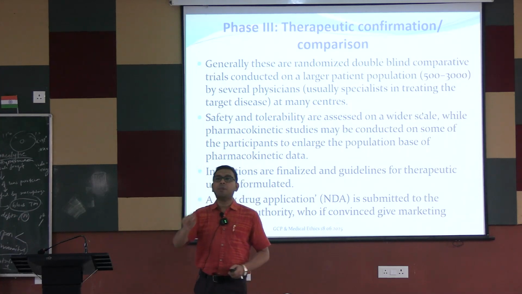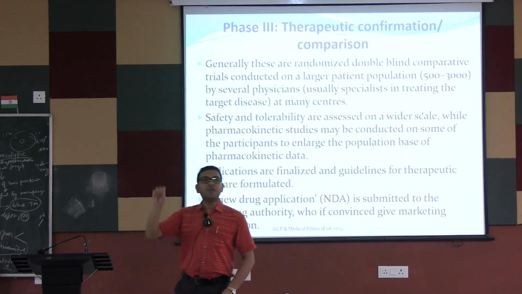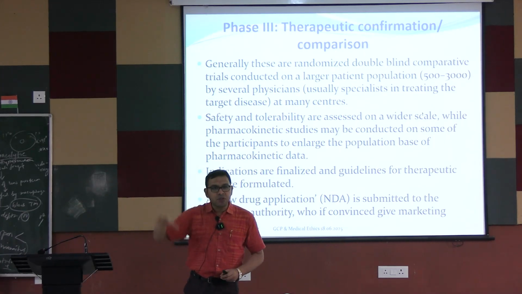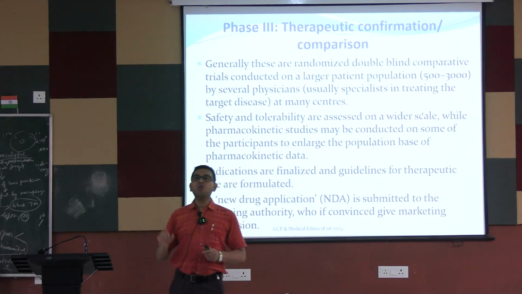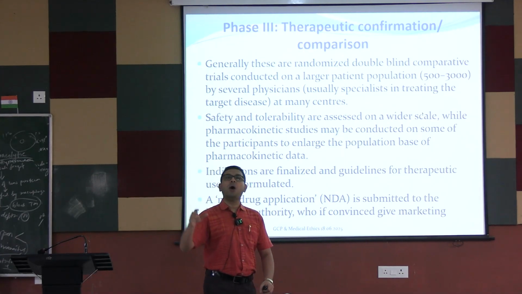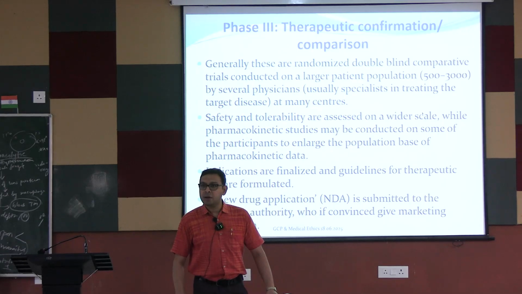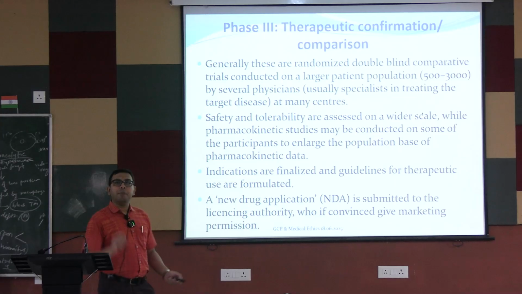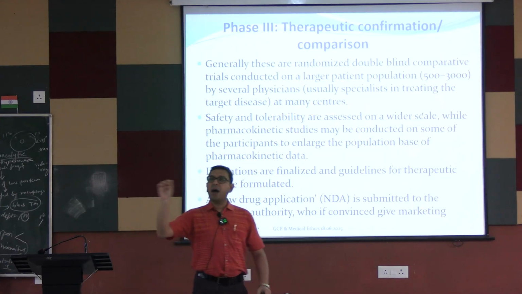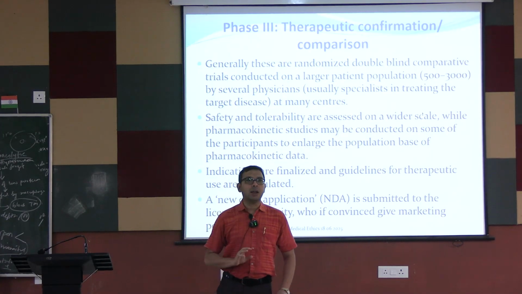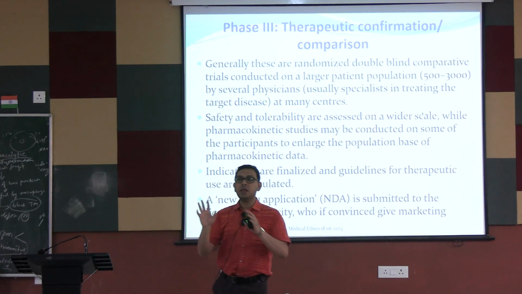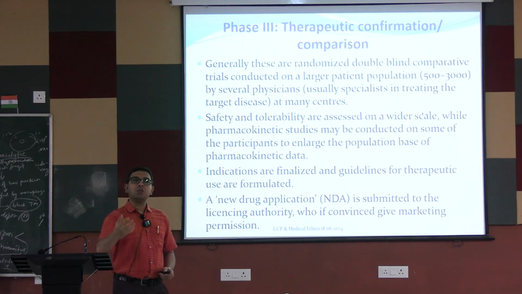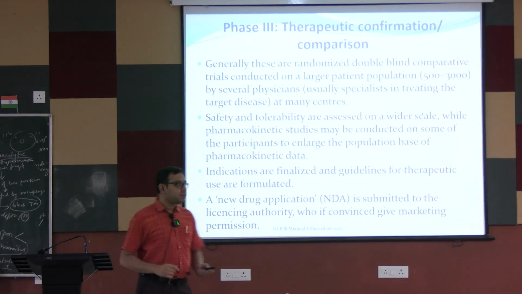That is, we are giving the data of the preclinical studies, we are giving the data of the phase 0 or phase 1 studies, phase 2 studies, and lastly, everything about the phase 3 trials. This is known as the new drug application. Then this is submitted to our licensing authority, DCGI. Okay. So ultimately, if they are convinced, then the marketing permission is given. Marketing permission means this drug can be marketed for this indication in this dosage form. Okay. So this is indicated, that can be marketed, and the patient can buy, the doctor can use this for the treatment of that disease.